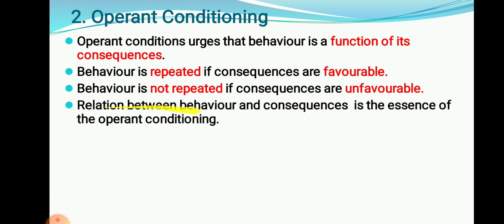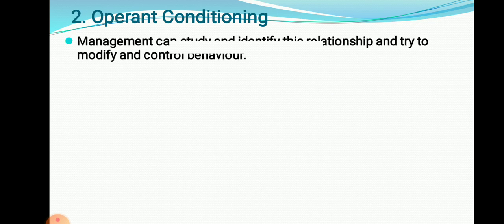The relation between behavior and consequences is the essence of operant conditioning. Relation between behavior and consequences, that is the main part of this operant conditioning learning. If we get a positive response from that particular behavior, from that particular activity, we are going to do it. If we get a negative response, we are going to avoid it. If the consequences are favorable, we are going to do it. But if consequences are not favorable, we are going to avoid it. That is the main thing in operant conditioning.